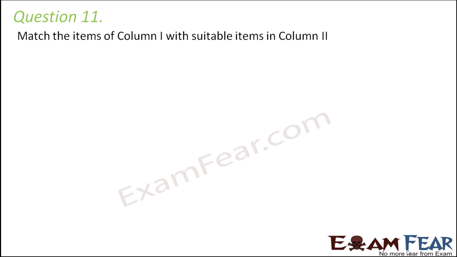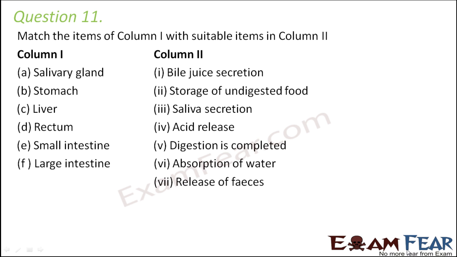Question number 11. Match the items in column 1 with that of column 2. Salivary gland secretes saliva. Stomach. What does stomach do? Stomach releases the hydrochloric acid, so acid release. Liver produces bile, so liver secretes bile juice.